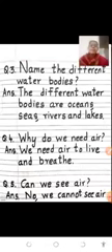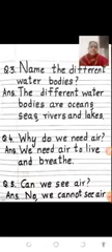Let us see question number 3 again. What are the different water bodies? The different water bodies are oceans, seas, rivers and lakes. Why do we need air? We need air to live and breathe. Can we see air, children? No, we cannot see air. We can only feel it.